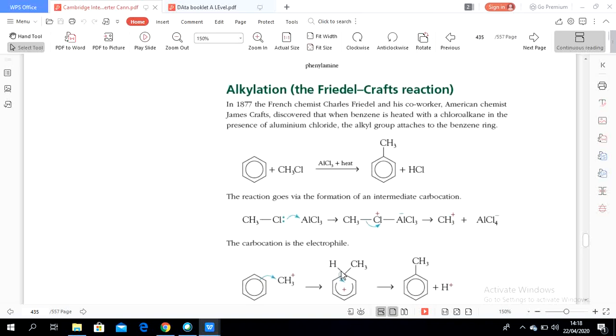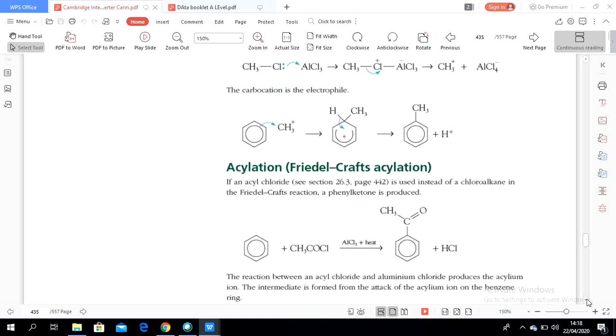The electron of the hydrogen is taken by the benzene in order to restore the stability of the benzene molecule. After the alkylation, there is a second reaction, acylation.